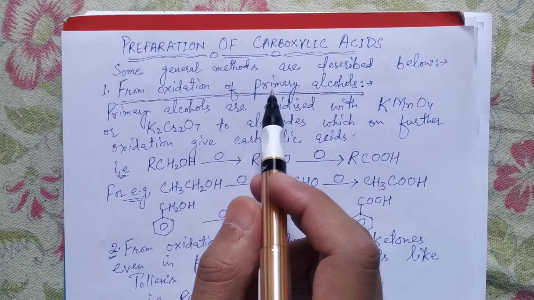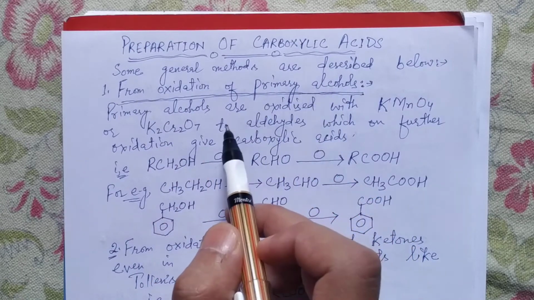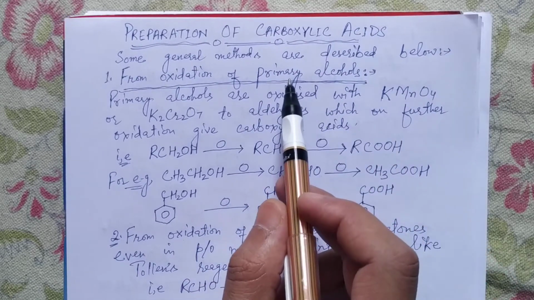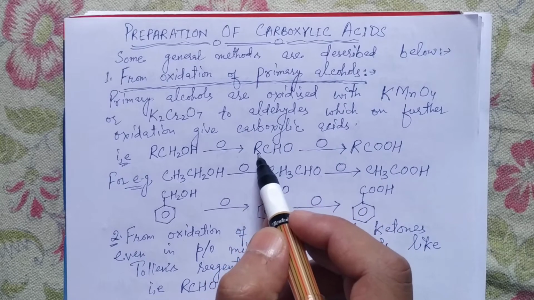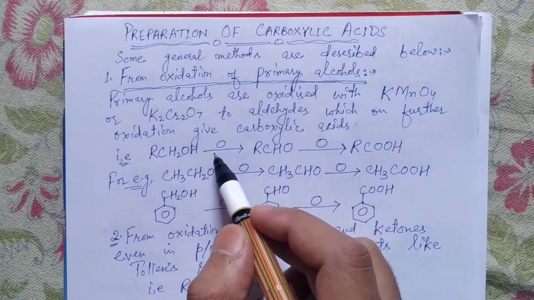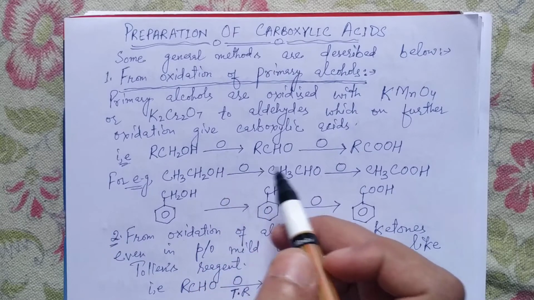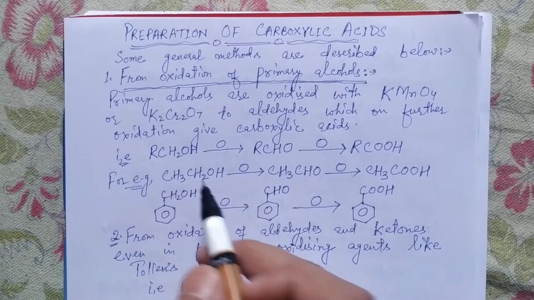Carboxylic acids can be prepared from oxidation of primary alcohols. Primary alcohols are those in which the carbon bearing the OH group is connected with one alkyl or one aryl group only.